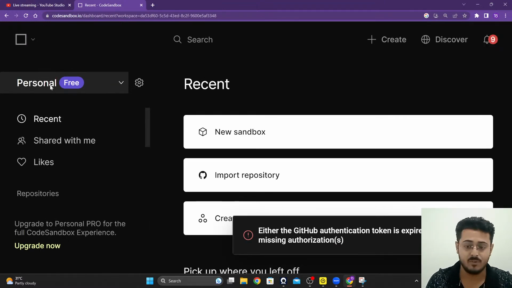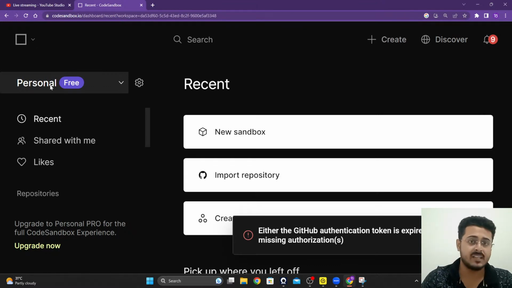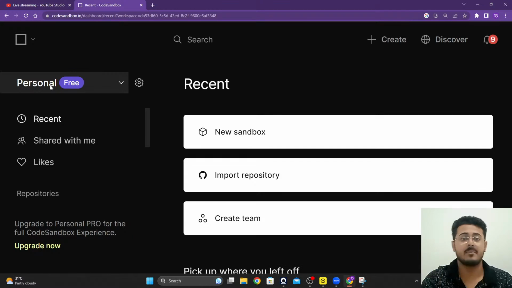So you don't have to pay for anything right over here. You guys can use it. You can code on this on your mobile phone, on your tablet, on your laptop, anywhere. The best part is whatever you're coding will be automatically deployed. So you will be able to share your project with anybody in the entire world. They will be able to use your project as well. That is one of the best parts about using Code Sandbox, guys.